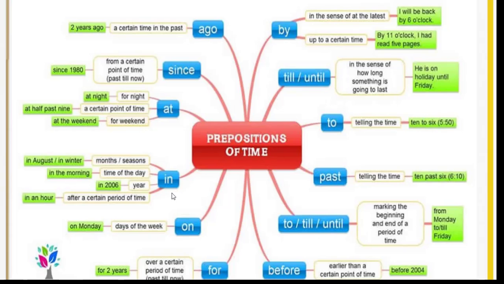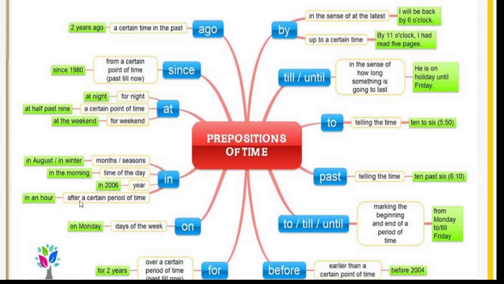In, okay? Now in, we use it for months and seasons. Months and seasons. Say in August, in April, in May, in June, in winter, okay? In spring, in fall. Time of the day, in the morning, in the evening, in the afternoon, but not in the night. We say at night, as we said, okay? Year, in 2006, in 1999, in 2005, in 1945, etc. So when you specify a certain year, you use in with it.